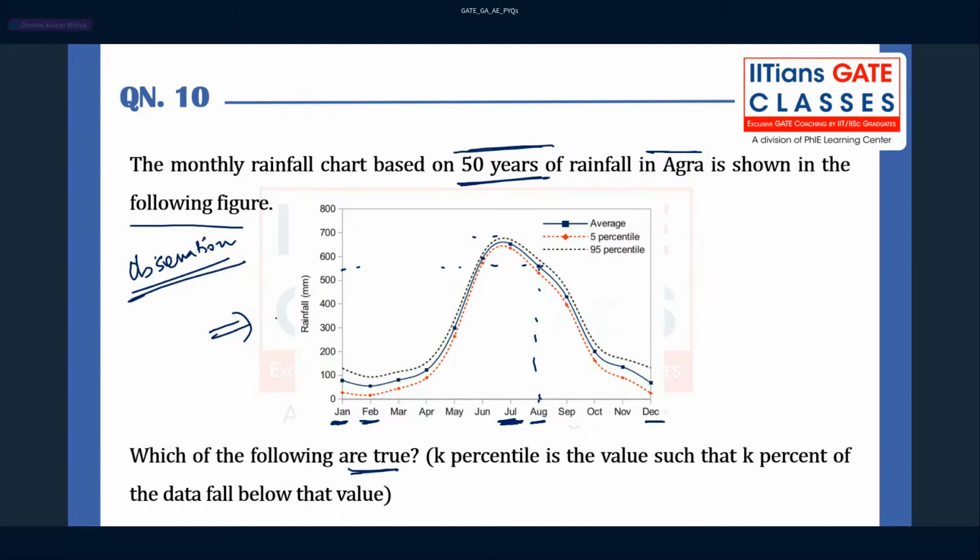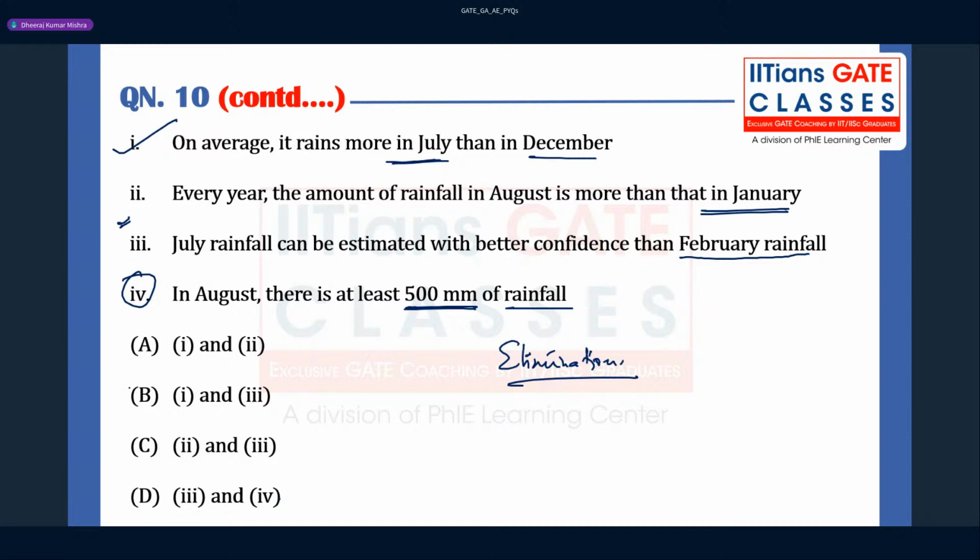Okay. So the answer for this question will be B, because this is going to be wrong only. And first and third can be correct here. They have written this every year, which is kind of a misleading one. Yes, Sahil, you are correct. So option B will be correct.